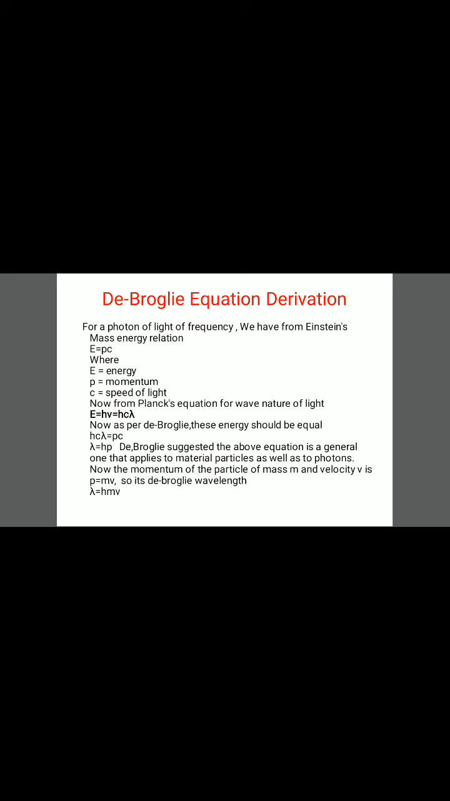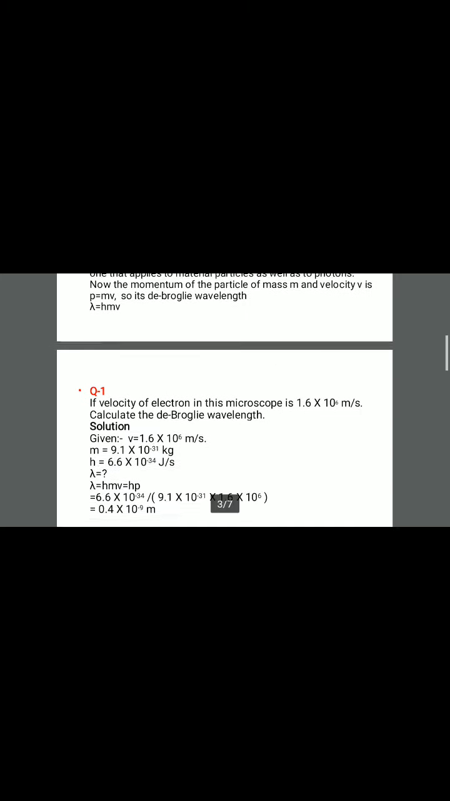De Broglie suggested the above equation is a general one that applies to material particles as well as to photons. So p is equal to mv. The de Broglie wavelength becomes lambda is equal to h by mv.